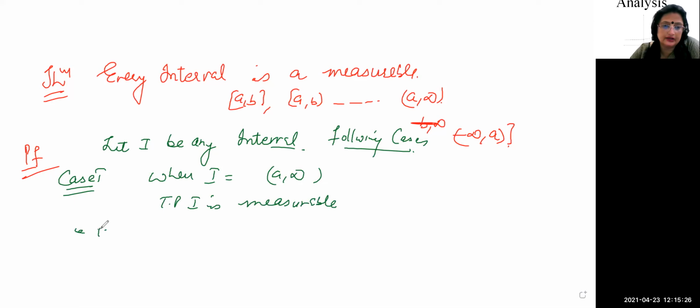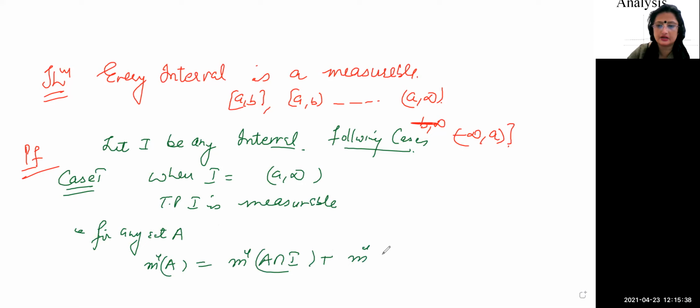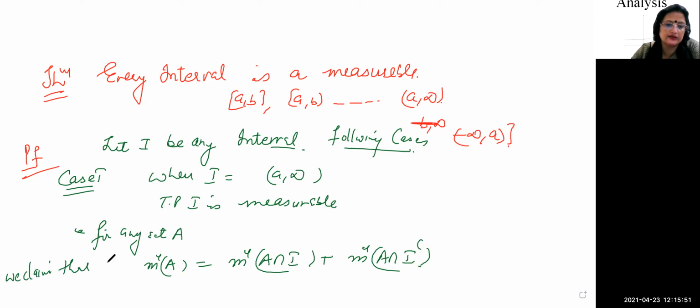That is, for any set A, m star A is equal to m star A intersection I plus m star A intersection I complement, right? So we will put the values. This is what we want to prove. Okay, for any set A, we claim that.